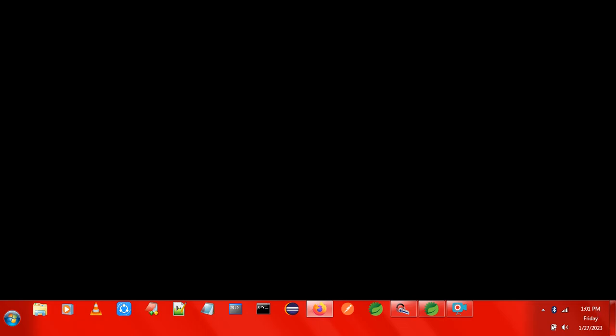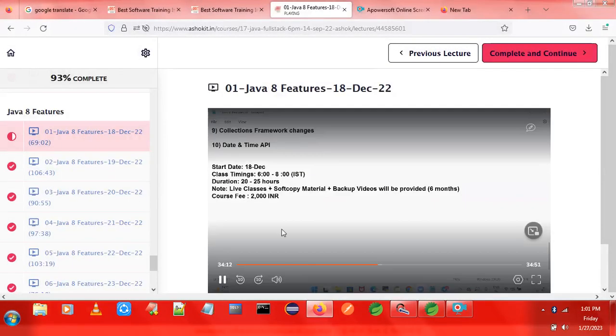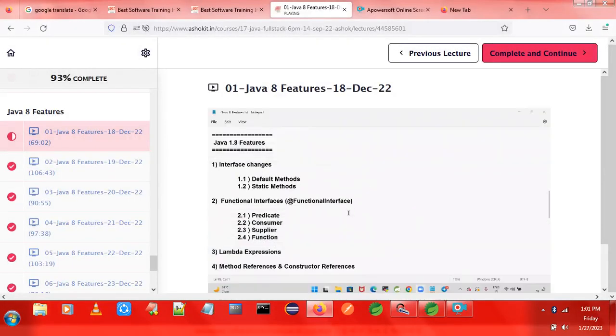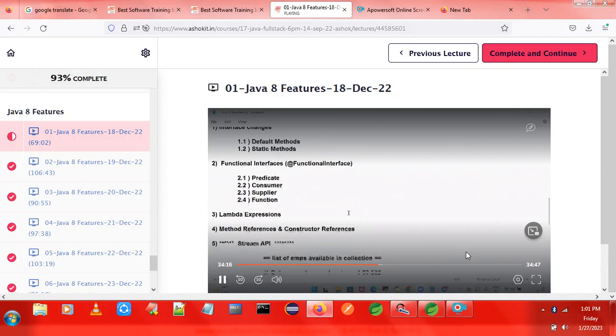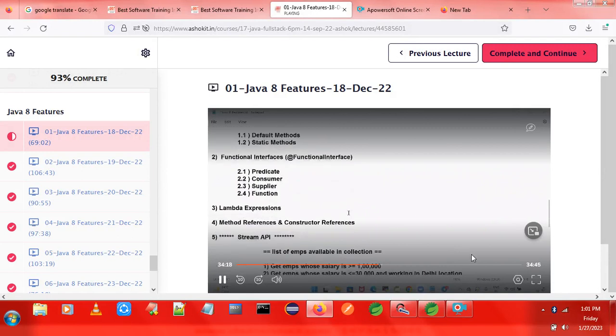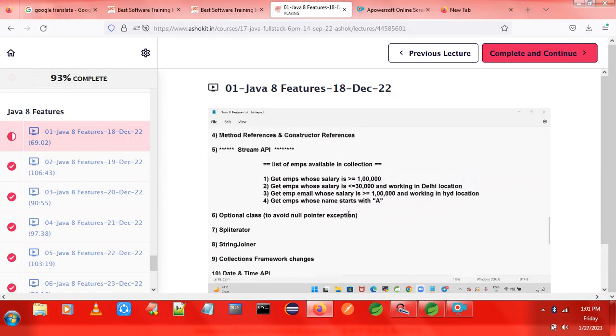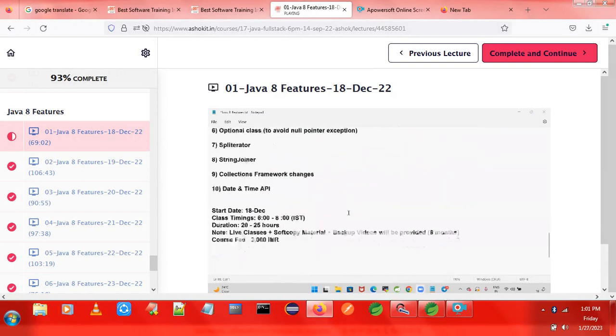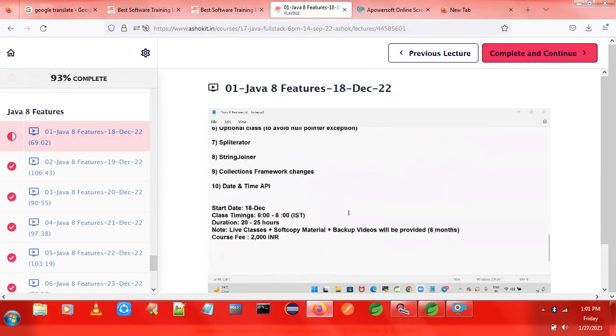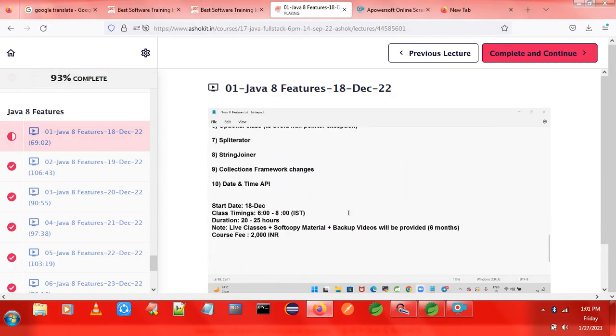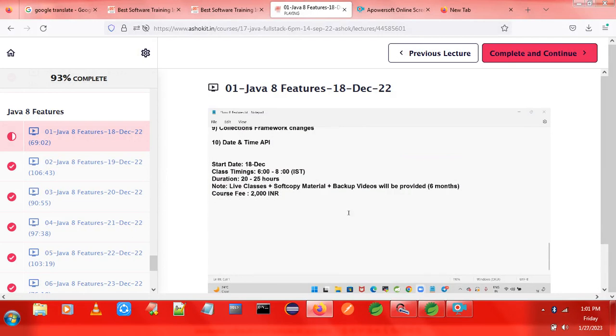Perfect. Are you able to understand what are the features introduced in 1.8? Interface changes happened. Functional interfaces got introduced. Lambda expressions got introduced. Method references got introduced. Stream API got introduced. Optional class, spliterator, StringJoiner, collections framework changes, date and time API. Those are the changes that were introduced in the 1.8 version.